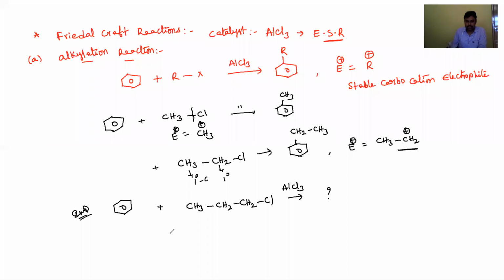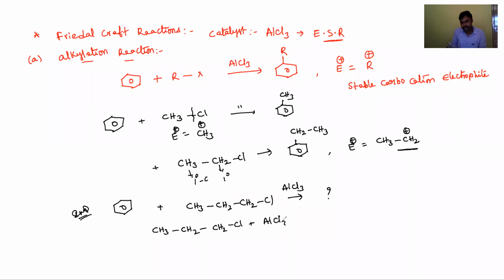You have to think about that. This alkyl chloride is a primary alkyl chloride, propyl, 1-chloropropane. Okay, students, first the catalyst will react with the alkyl halide.